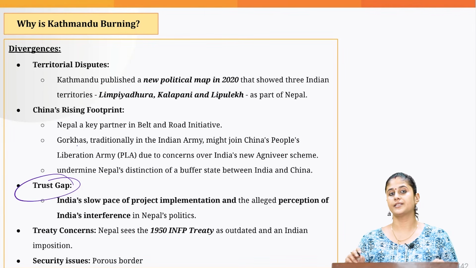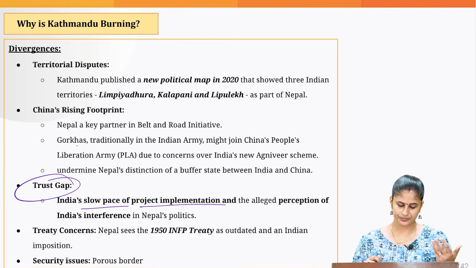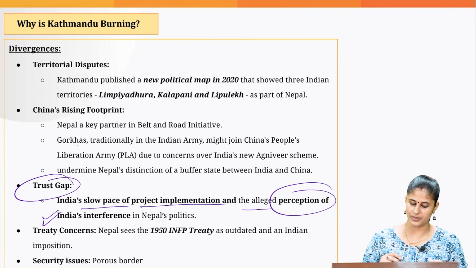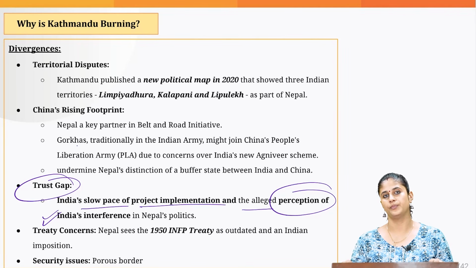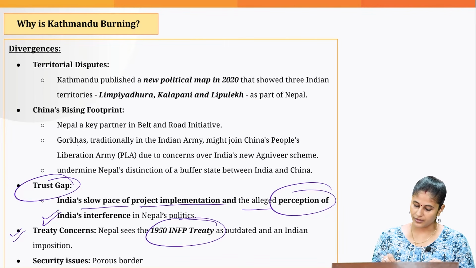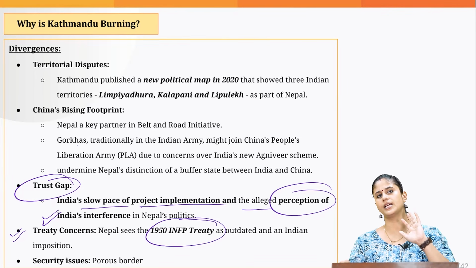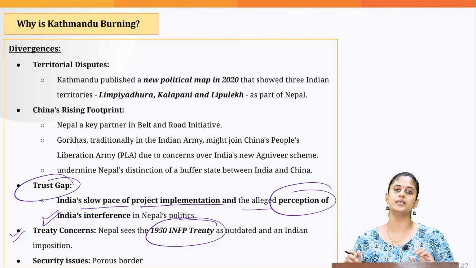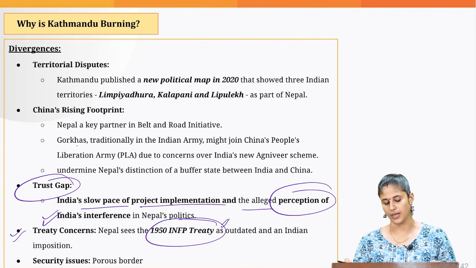Then there is a widening trust gap between the two countries because of delays in implementing projects in which India has invested, and there is a perception among the Nepalese people that India interferes in the domestic politics of Nepal. Okay. Then there are concerns with respect to the Treaty of Friendship that we signed way back in the 1950s. From the 1990s only, the Nepalese government has started raising the concern that this treaty is not in alignment with Nepalese interest. Okay, it is like an imposition of India's interest on Nepal.